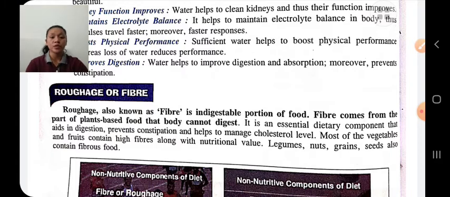Roughage helps in digestion, prevents constipation, helps to manage cholesterol levels, etc. And the sources of fibers, roughage, are fruits, apples, grapes, green leafy vegetables, etc. This is about roughage, or we can say fibers. It is an indigestible portion of food which cannot be digested, but it helps in digestion, and we get this through plant-based food items.